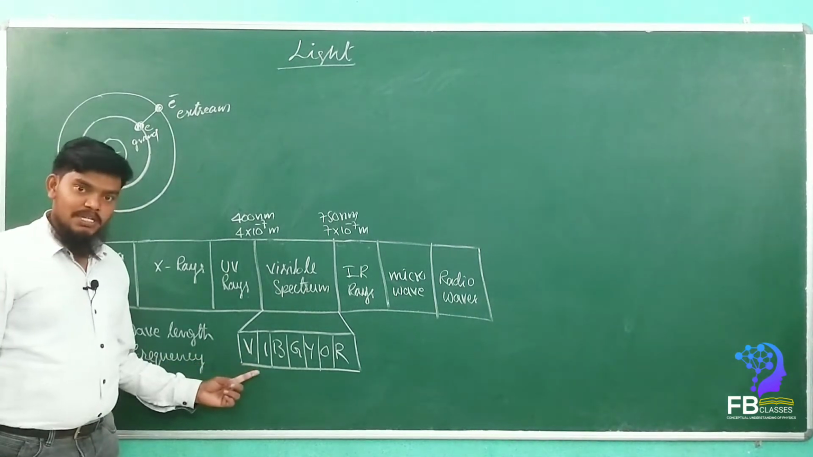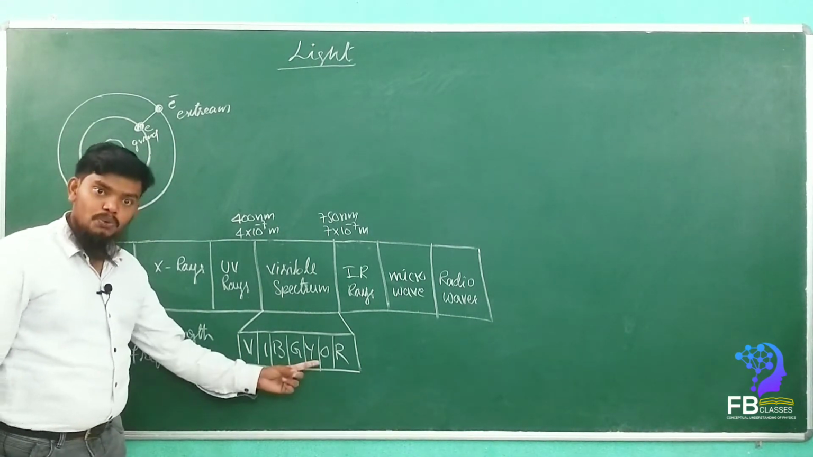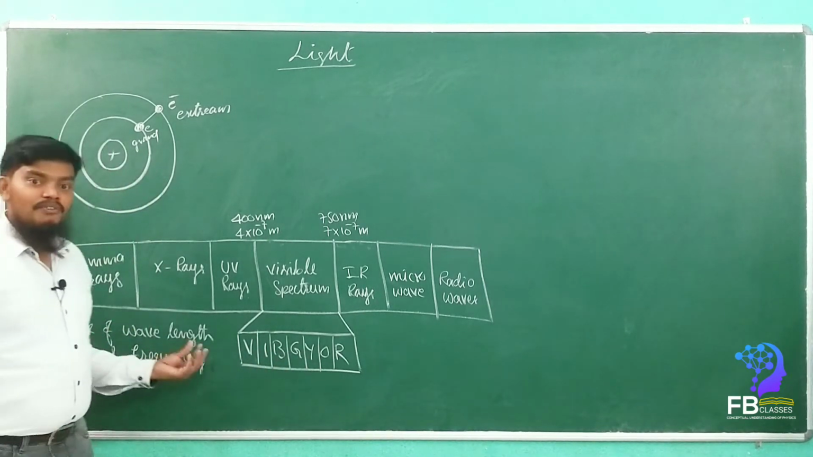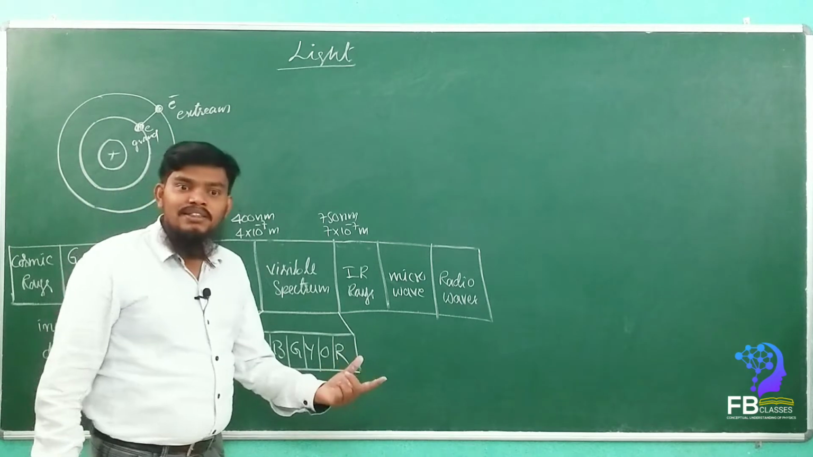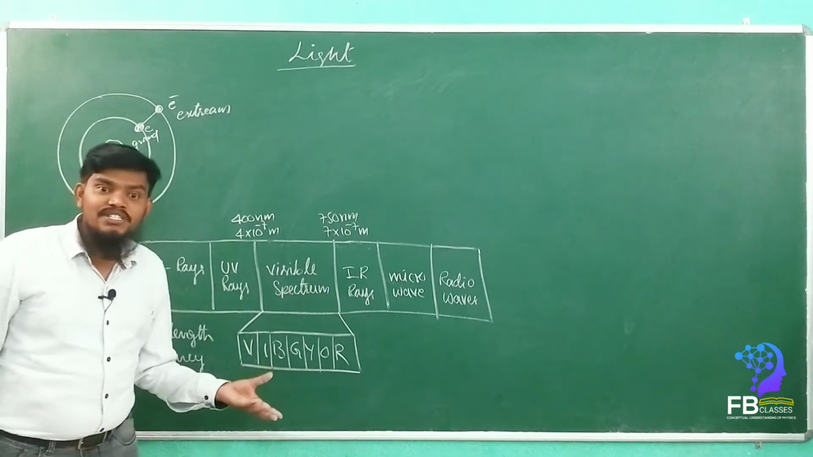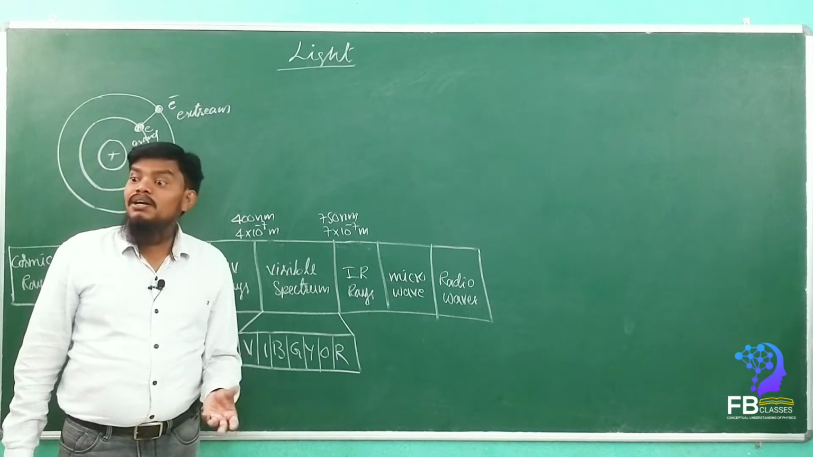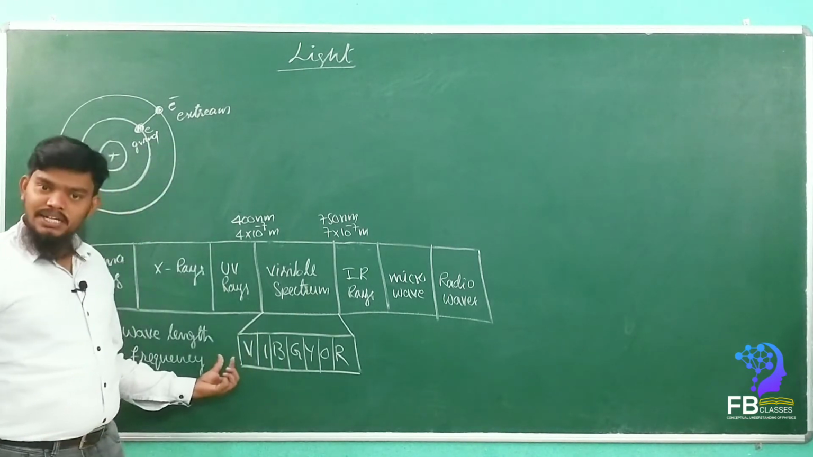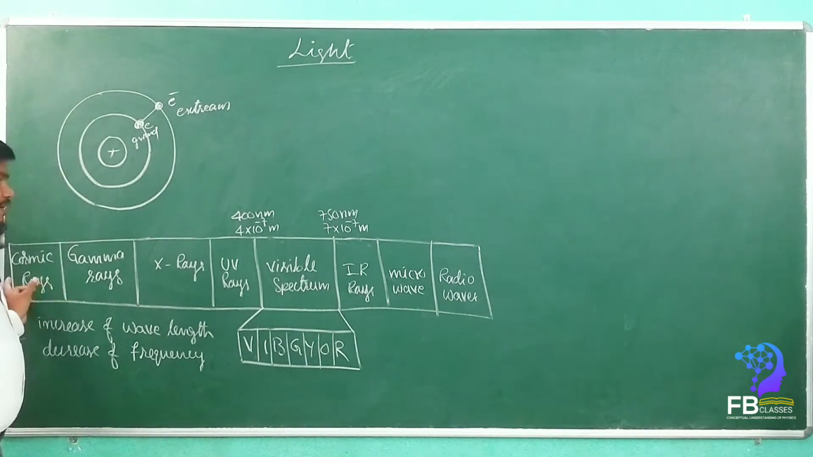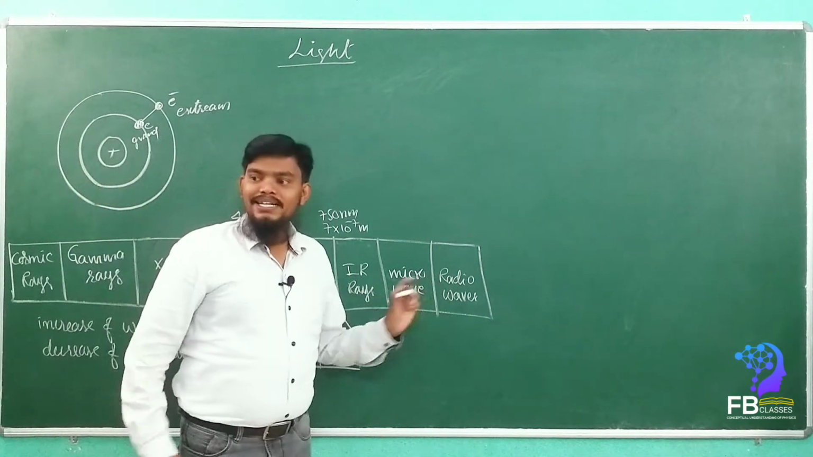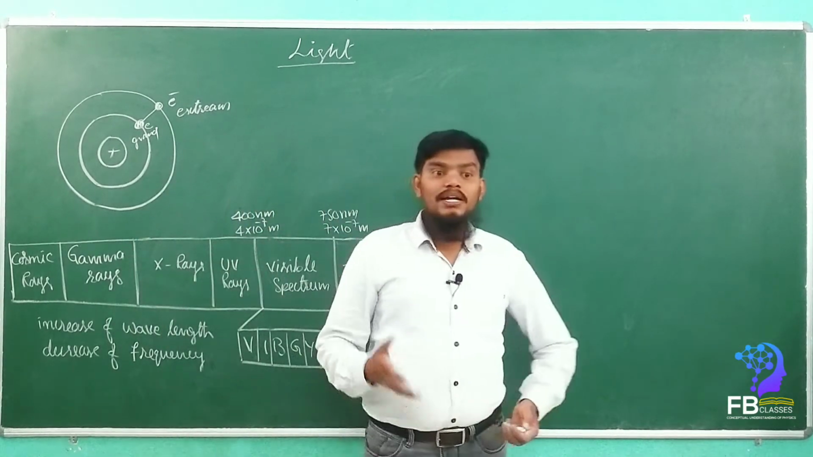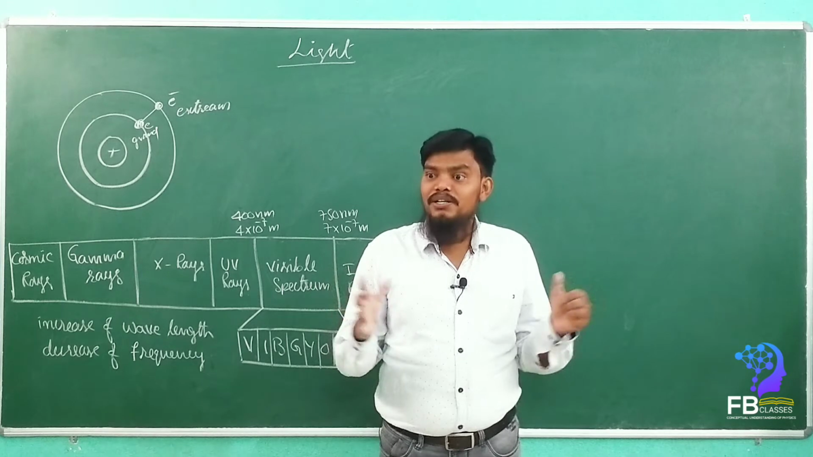When we come to the visible spectrum, which we wrote as VIBGYOR, this is also in the same order. That means which color of light will have the more wavelength? Very good. It is red. Which color of light will have the more frequency? Violet. Yes or no? Correct. Good. So this is the arrangement. See here, this is the electromagnetic spectrum.